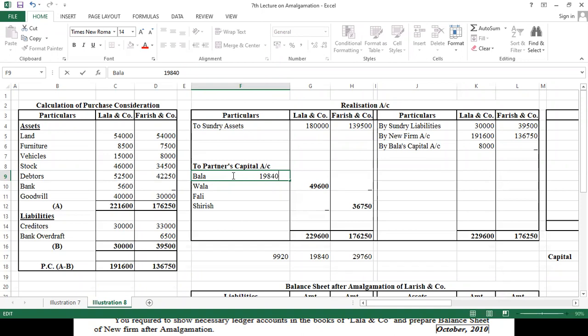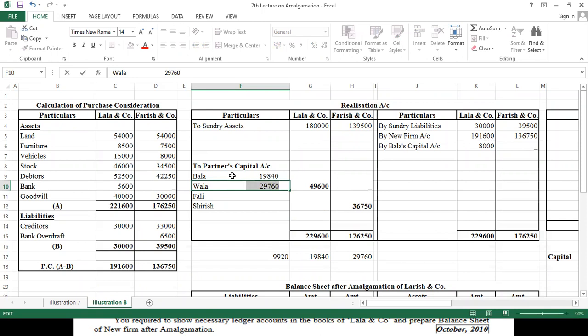So it will be 19,840 for Bala, and for Wala it will be 29,760.